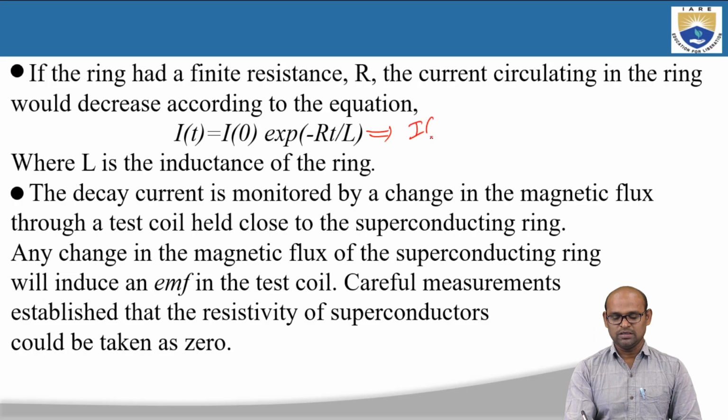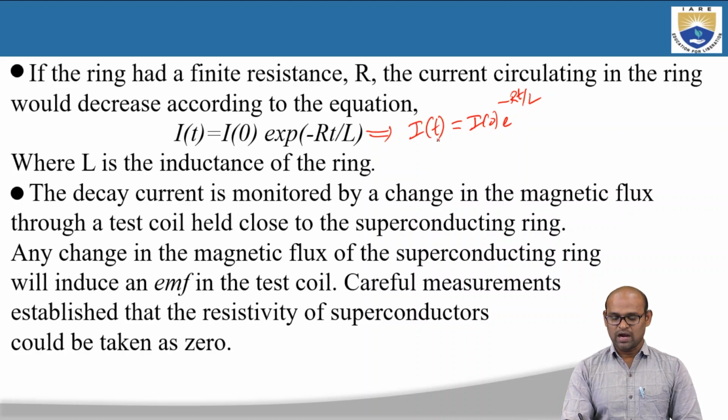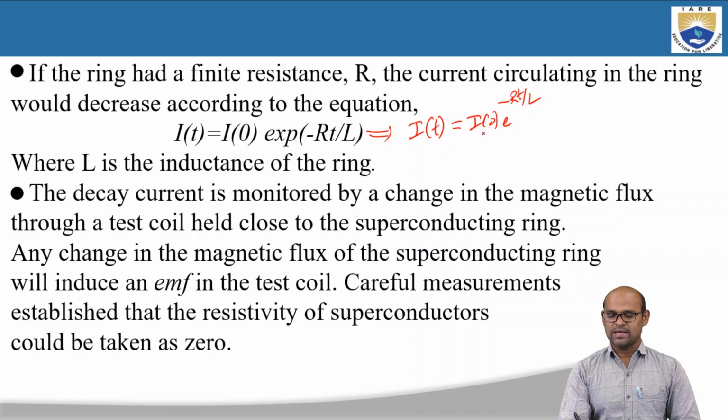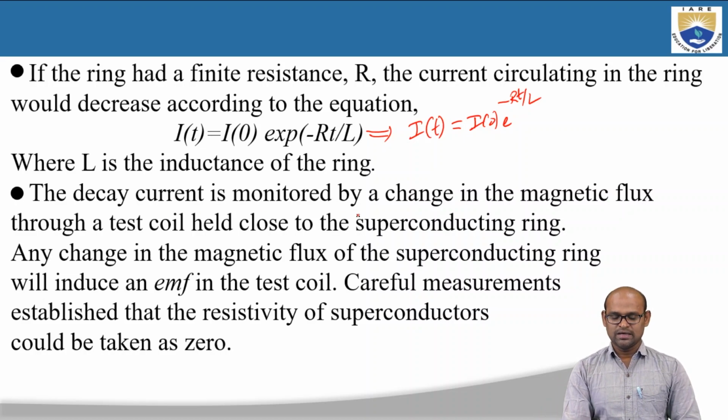So that is I of t, where t is time. The current I of t is equal to I of 0 times exponential of minus Rt by L, where L is the inductance of the ring. So the current in the ring will vary with time as I of 0 into e power minus Rt by L, where R is resistance, t is time, and L is inductance of the ring. The decay current is monitored by a change in the magnetic flux through a test coil held close to the superconducting ring. Now we know that there is a current flowing in the superconducting ring.